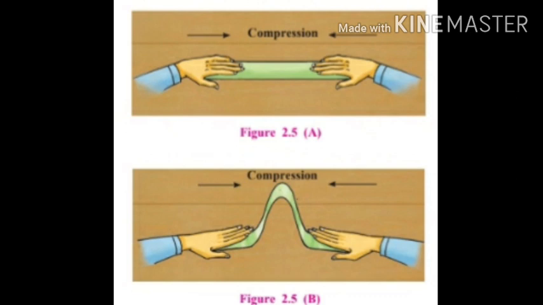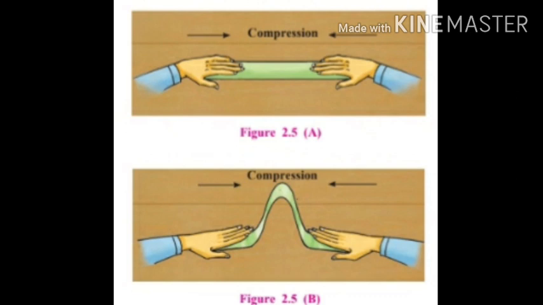Students, look at page number 11. There is one activity regarding slow movements: how slow movements work in the interior part of the earth. Look at the activity and you have to do it at home. Take a 30 centimeter long paper strip. Place your hands on both the ends of the strip, as already given in the picture. Then move both the hands towards each other, giving pressure on the strip, and observe what happens to the strip.